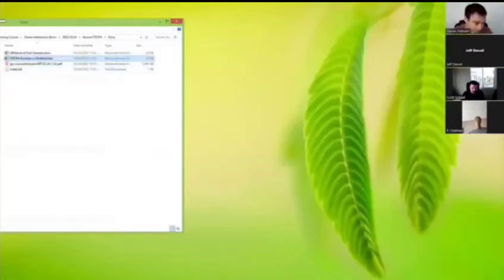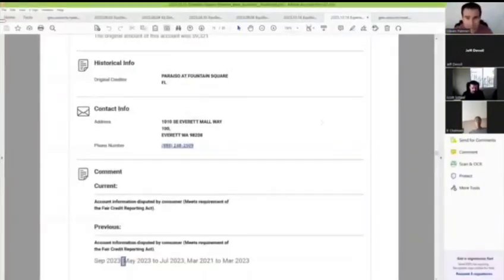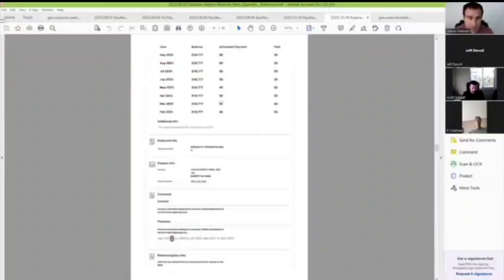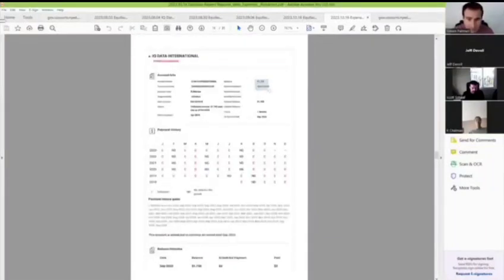Okay, but actually, let me go back real quick to the Experian report, because if you guys recall, I said this was reporting twice. So this is the first trade line reporting on his Experian. Let me kind of make this smaller. And then there's a second trade line altogether different, the 1750, which, when we looked at the other document, it showed 1750. It kind of looked like a surety deposit, but I don't know why they're collecting it if it was a surety deposit. But they've thrown a second trade line on this client's credit report. Okay. And we'll just look real quick at what we had just looked at in Escobar.